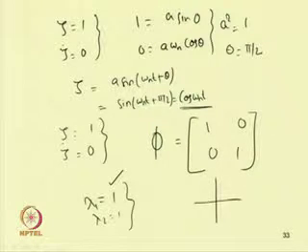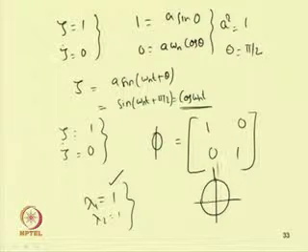If you plot the real and imaginary axis, this is the imaginary axis and this is the real axis. In this case one can see the solution lies on the unit circle itself. So, this periodic solution is marginally stable.